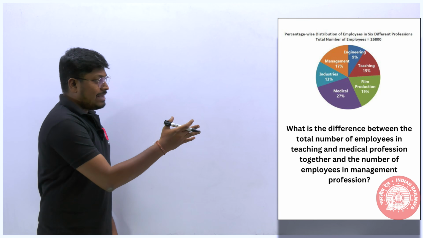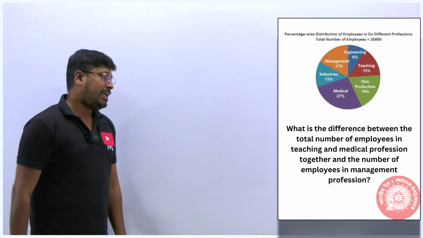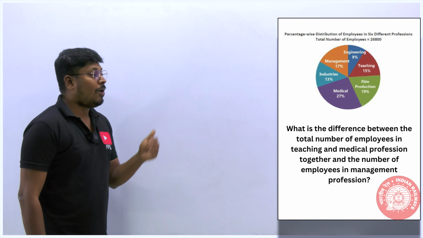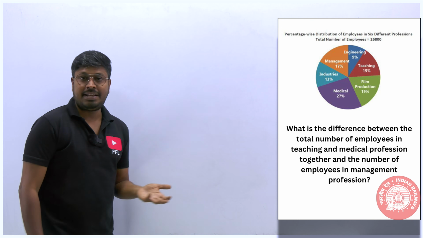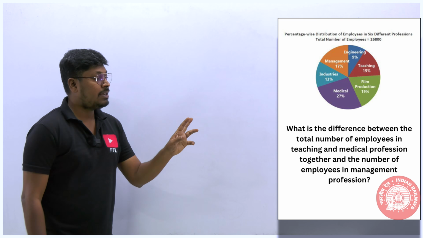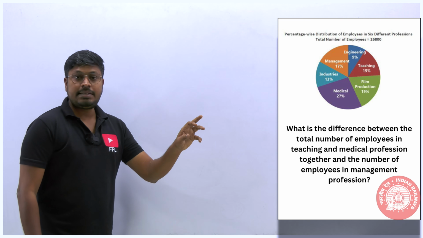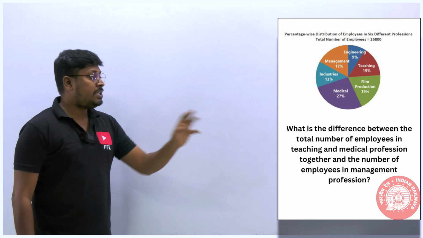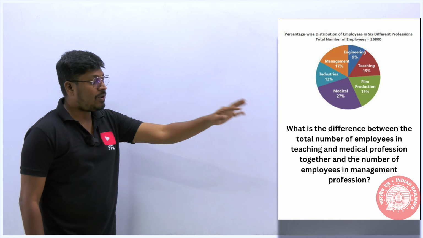So next is data interpretation. They have given a pie chart here, and all the values are based on percentages, right? Two kinds of pie charts you can usually see in your exam. One is the value in terms of percentages, or else the value in terms of degrees. Learn both, right? Now here the values are based on percentages.